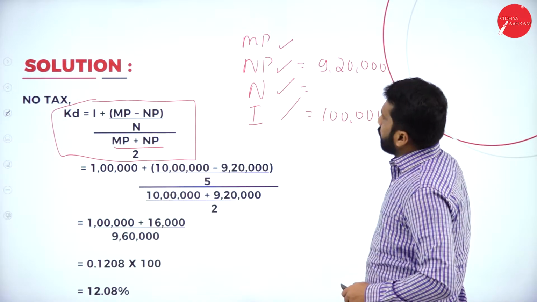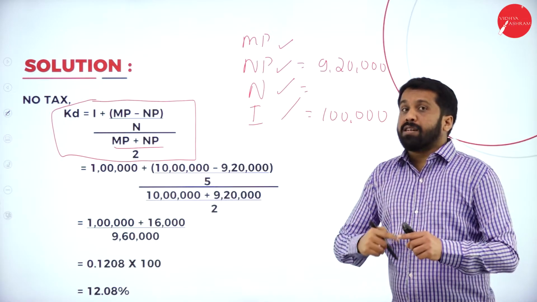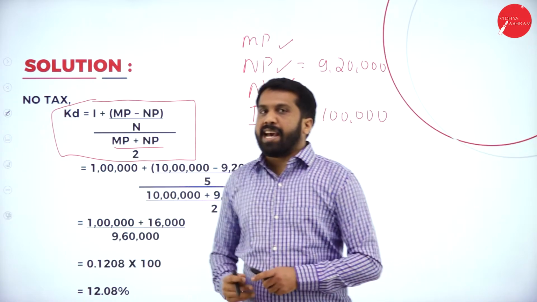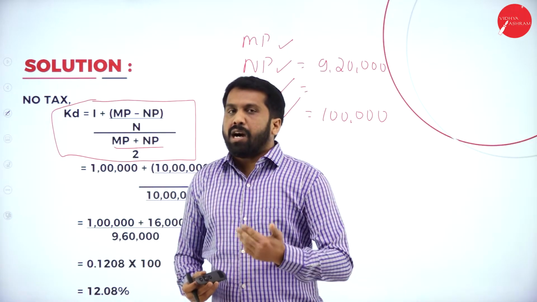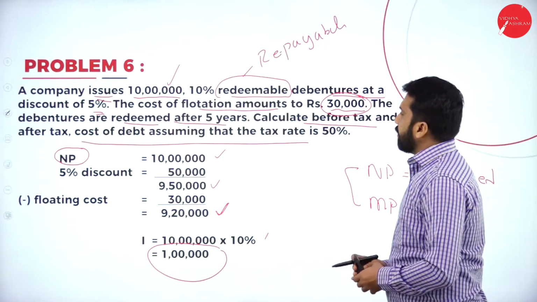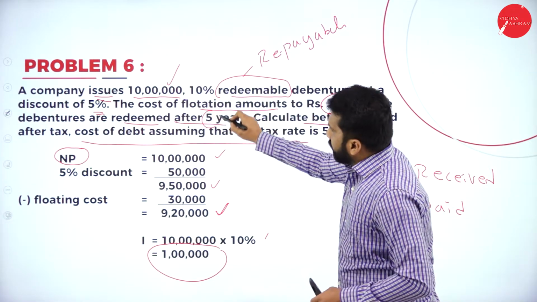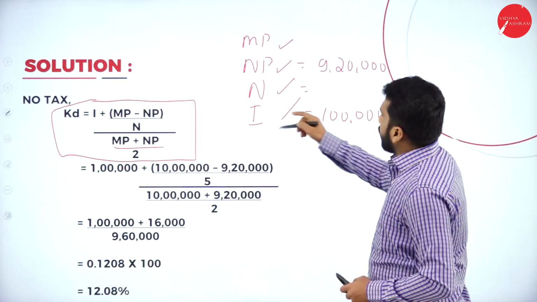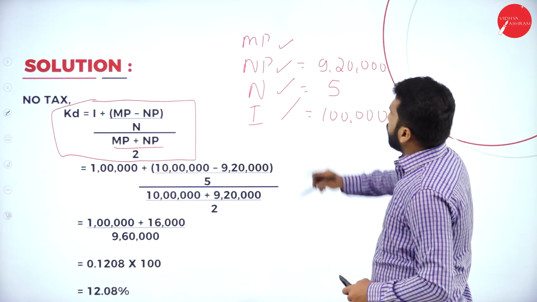Number of years means after how many years they have repaid. Whether they have repaid after 10 years, after 5 years, or after 6 years, we are supposed to calculate that. They have repaid after 5 years, so we are supposed to consider 5 years. Now, number of years is 5.